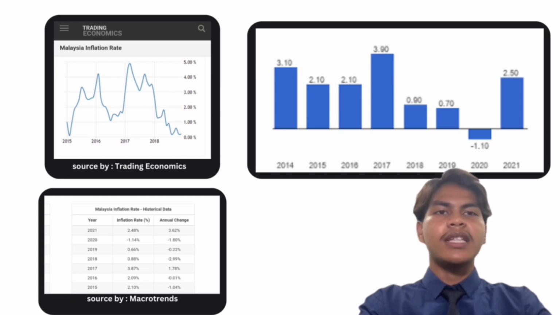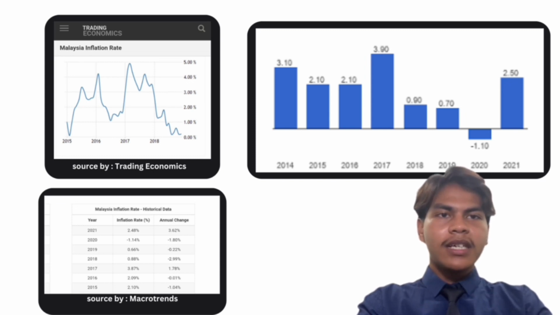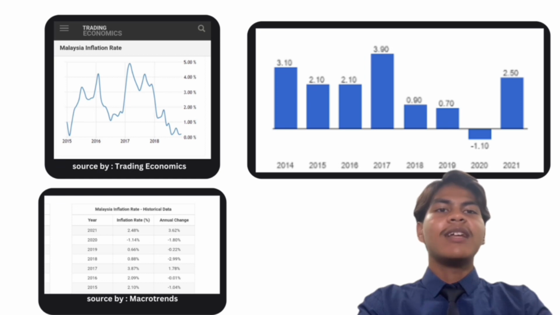For 2017, inflation remained relatively stable, with the CPI rising by 3.7%. The increase was mainly driven by higher transportation costs, particularly due to the rise in global oil prices. Malaysia experienced higher inflation. Despite the higher inflation, the economy continued to grow at a healthy pace. Malaysia's GDP growth rate in 2017 was robust at